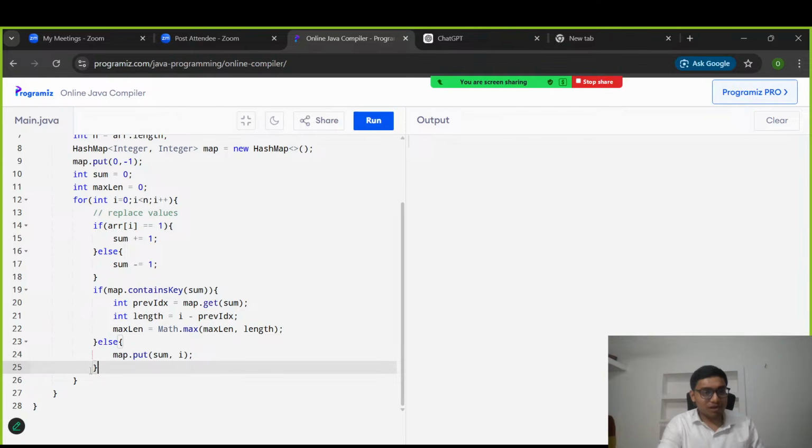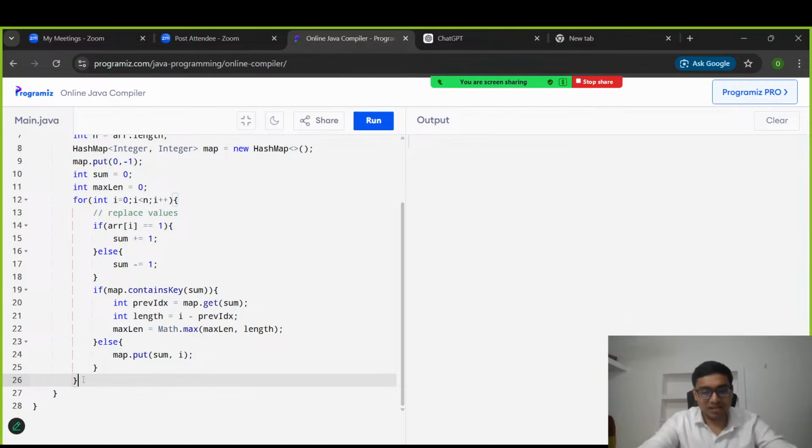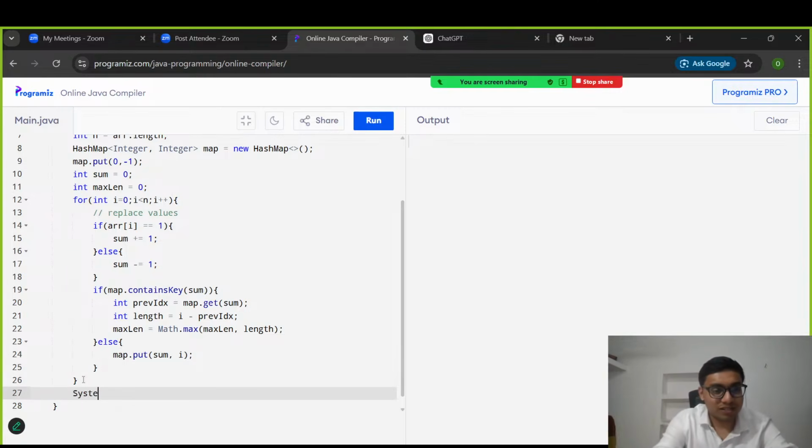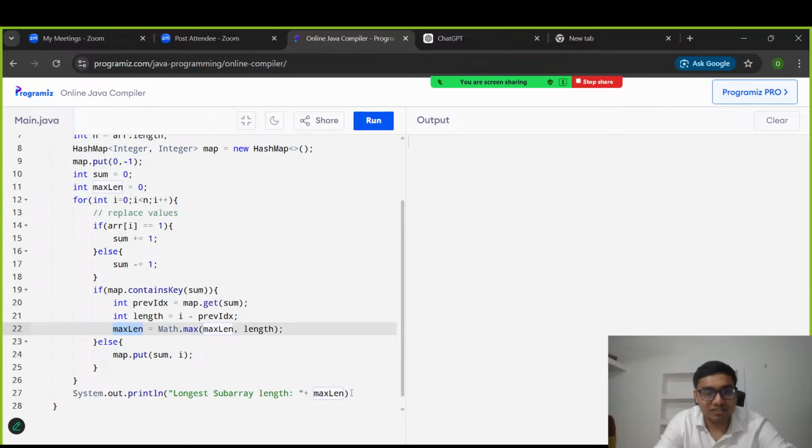This was the else part, this was the for loop, and in the last we can print system dot out dot println the longest subarray length, max length, because this particular variable is storing our result, that's why.